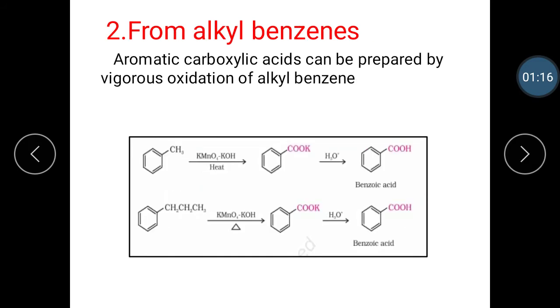The next method is preparation from alkyl benzene. Aromatic carboxylic acid can be prepared by the vigorous oxidation of alkyl benzene with chromic acid or acidic or alkaline potassium permanganate. The entire side chain is oxidized to the carboxyl group irrespective of the length of the side chain. Primary and secondary alkyl groups are oxidized in this manner while the tertiary group is not affected.